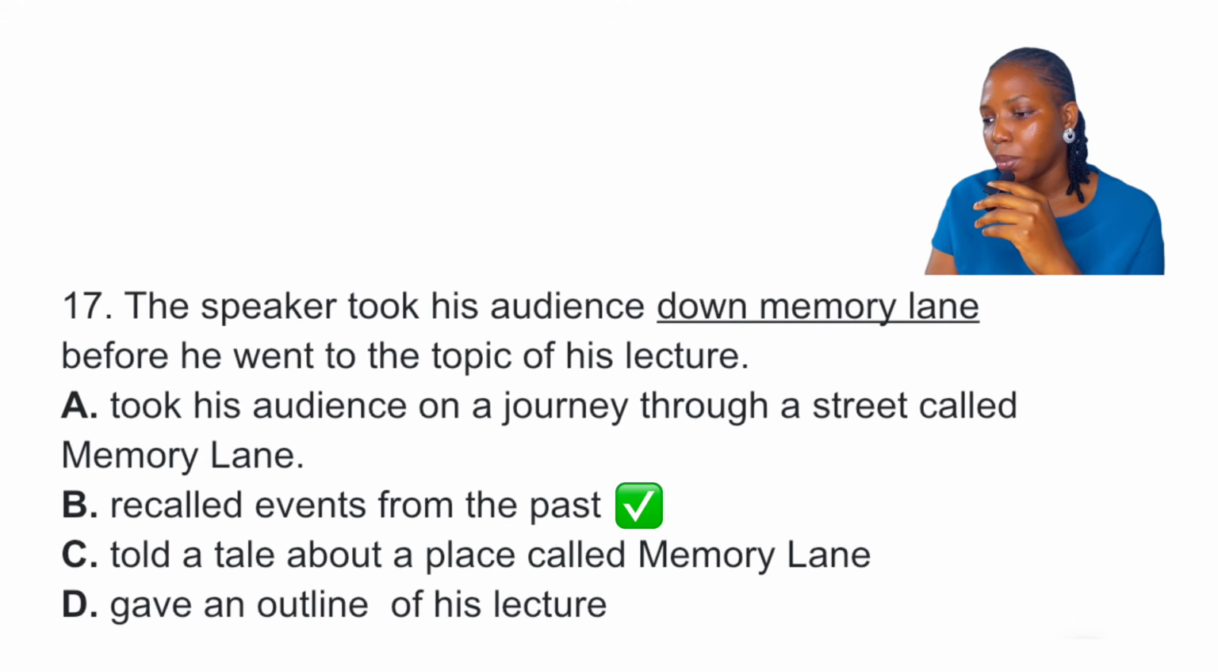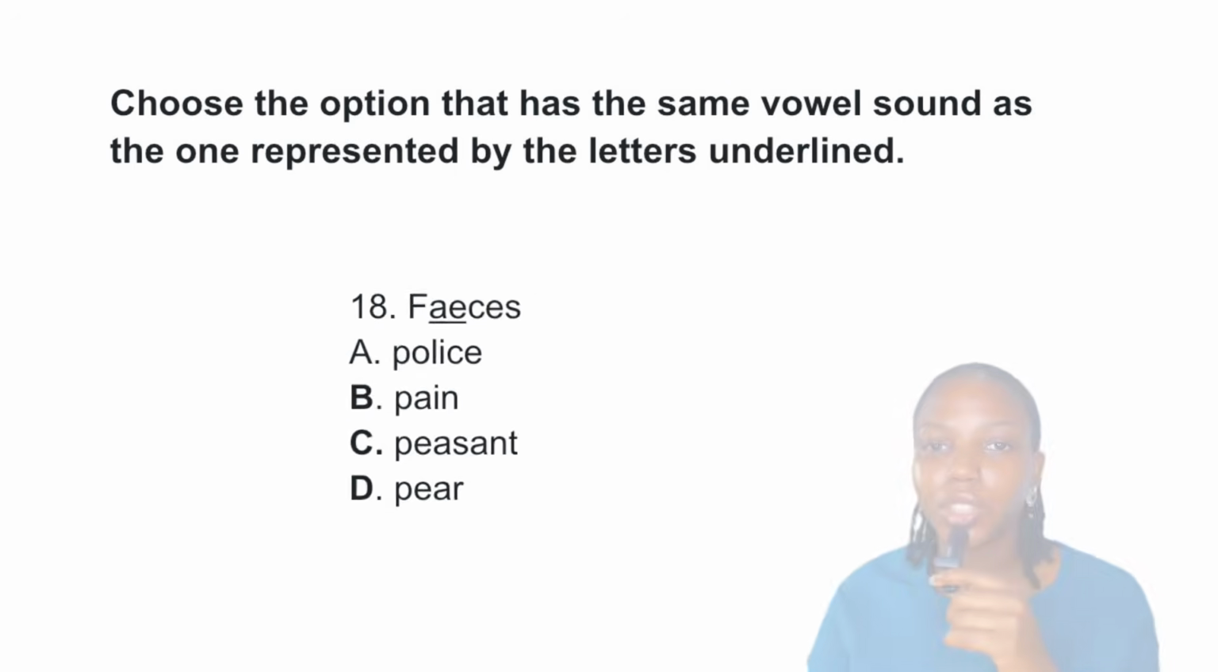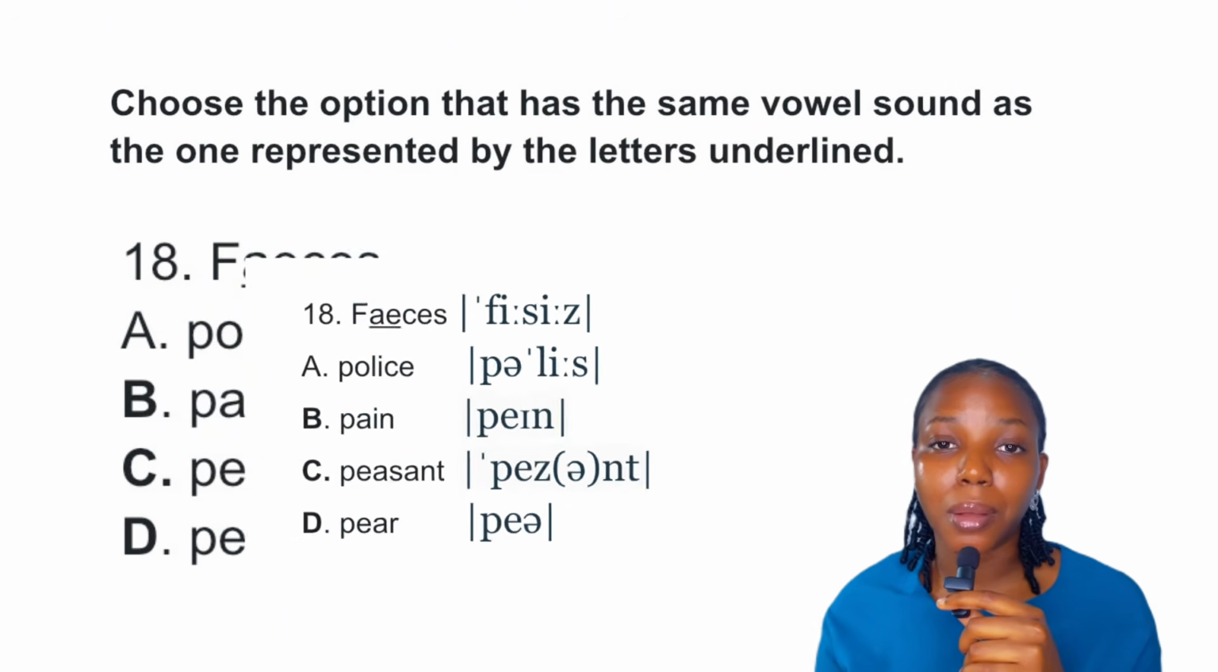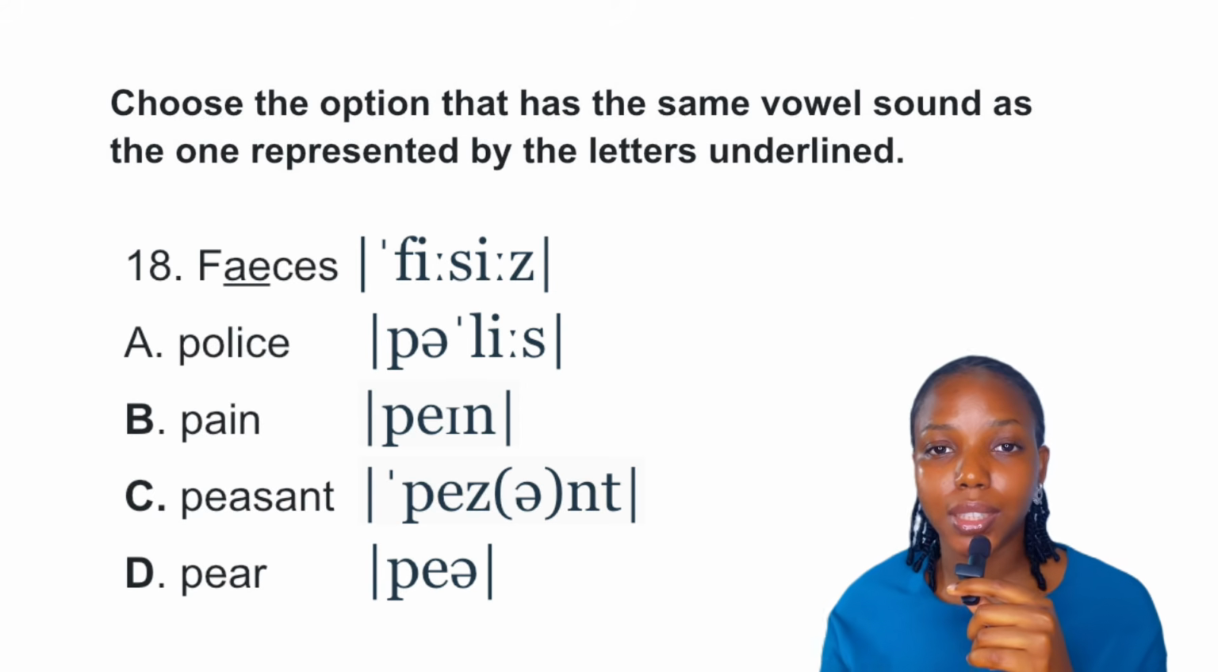Okay, told a tale about a place called Memory Lane. Now, this does not exist, like I said. Gave an outline of his lecture. Now, this is not the answer. We are not talking about summary. We're talking about recalling a moment in the past. So, the best answer to this question is definitely option B. Question 18. Now, question 18 is under vowel sound, and the word is feces, right?